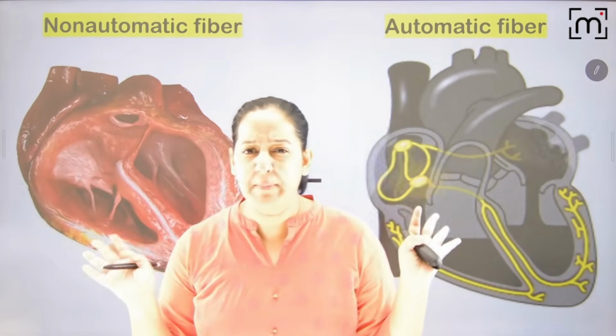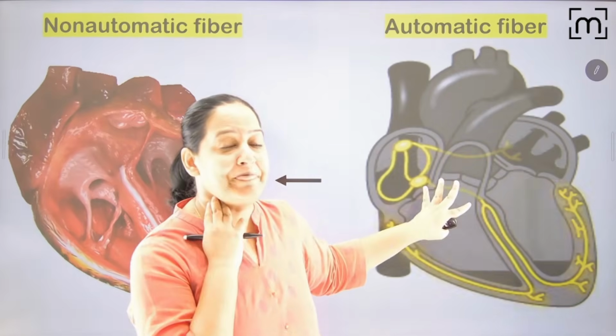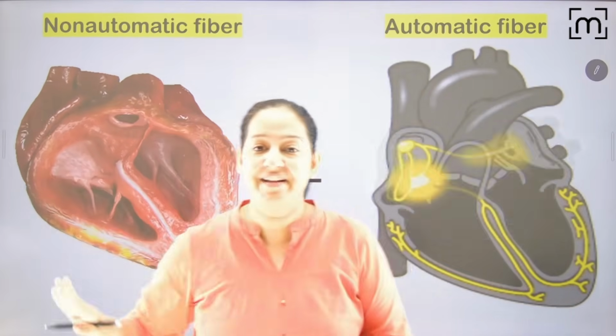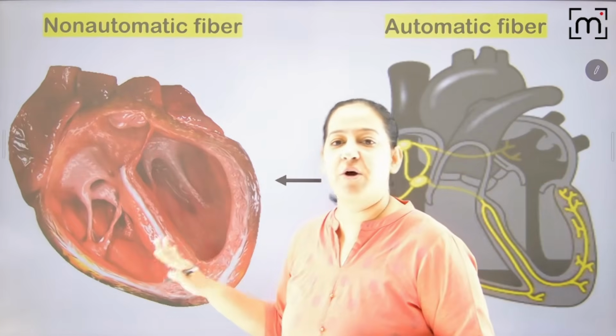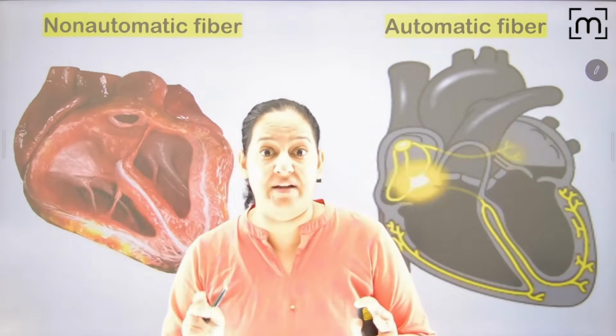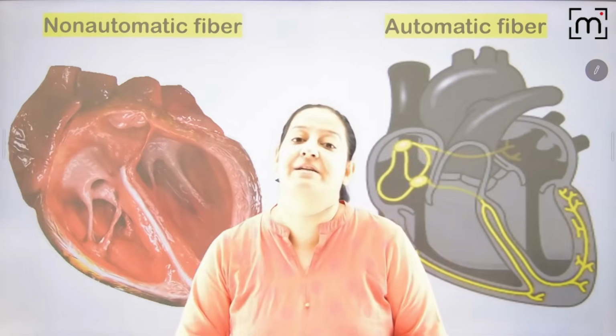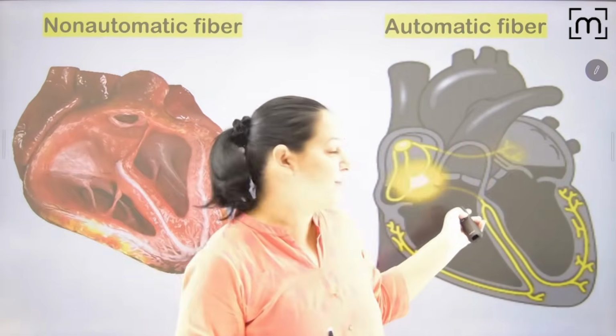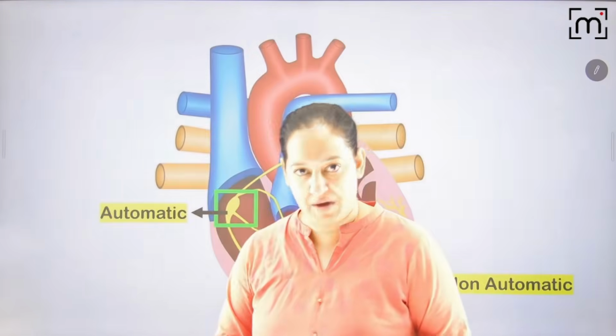What will be the difference? Why will it be different? Because here they can generate, and I will tell you how they are generating, and here they cannot generate. Simply they are receiving and contracting. So which phase is different? In the action potential, where is the difference? So this is the pacemaker and these are the contractile fibers. So I will let you know.